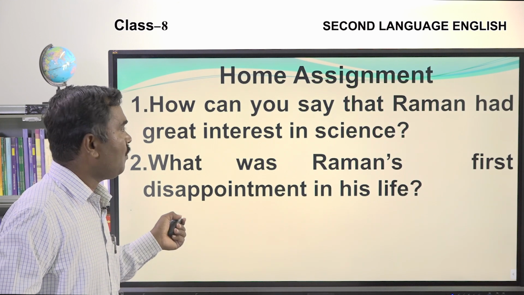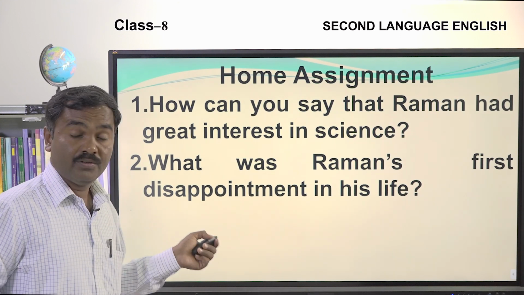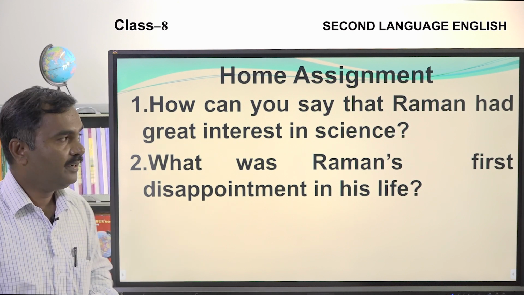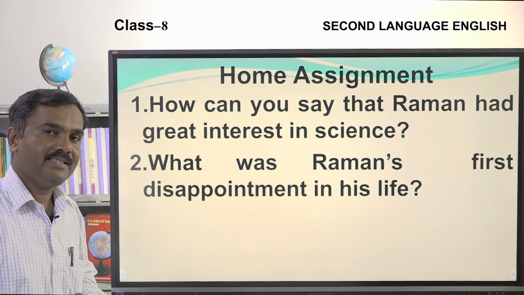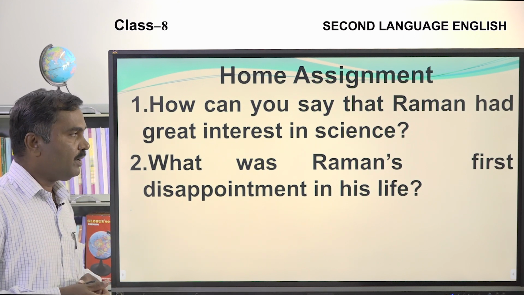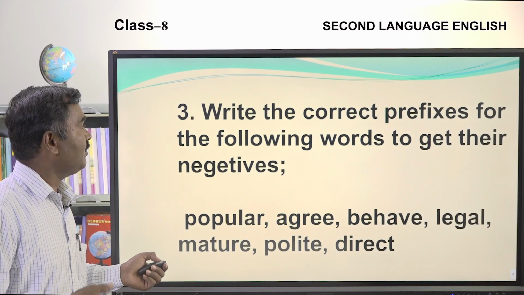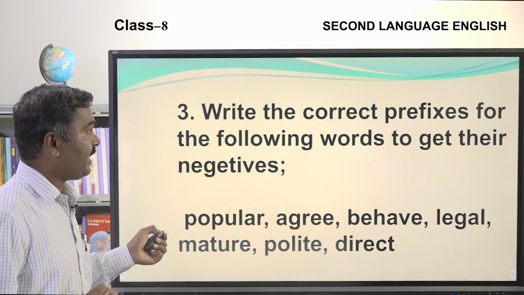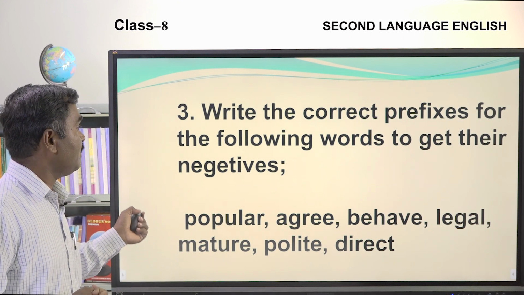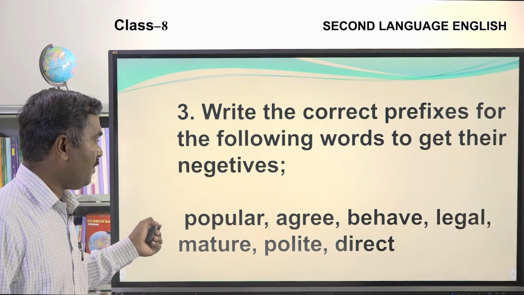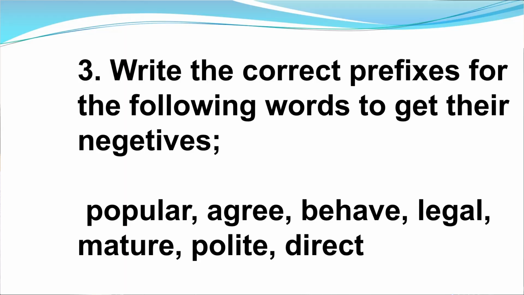Okay. Home assignments. Can we move on to the home assignment? The first question is, how can you say that Raman had great interest in science? What was Raman's first disappointment in his life? Let's move on to the third question. Write the correct prefixes for the following words to get their negatives: popular, agree, behave, legal, mature, polite, direct. So these are the words.